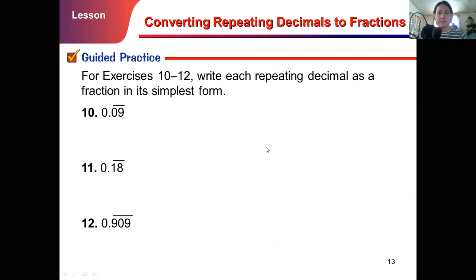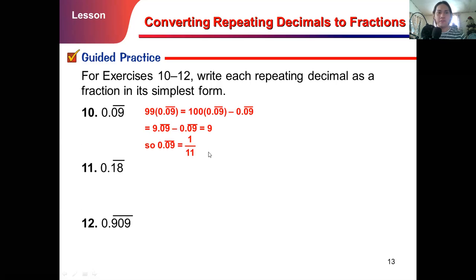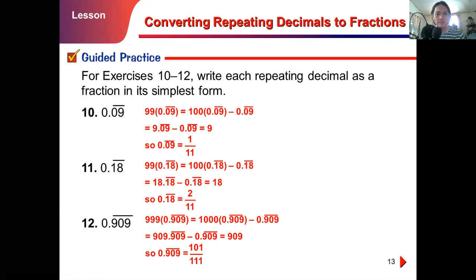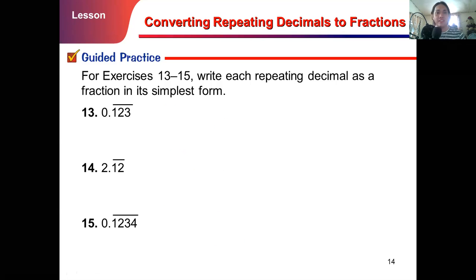Okay, let's do the exercises. Write each repeating decimal as a fraction in its simplest form. So for 0.09 repeating, that gives us 1 over 11. Very good. For 0.18 vinculum, that is 2 over 11. You can use my process, the easiest one, the quicker one, sorry. For this number, that is 101 over 111. So now let's do another, 0.123 repeating.